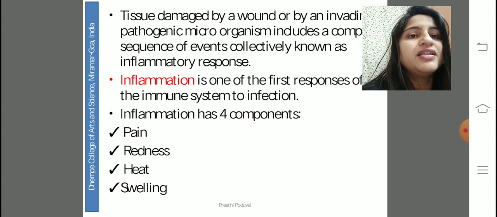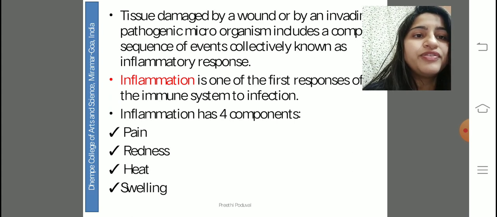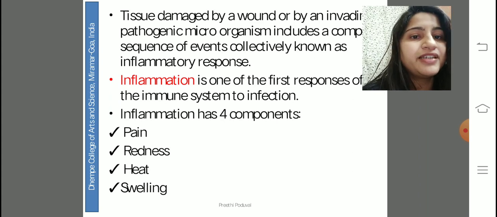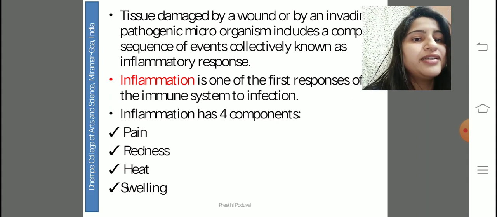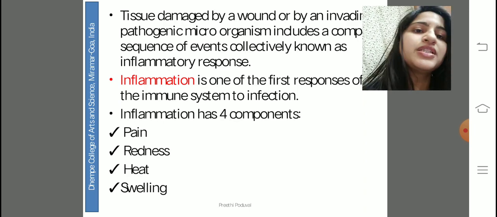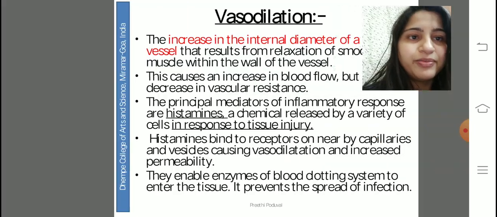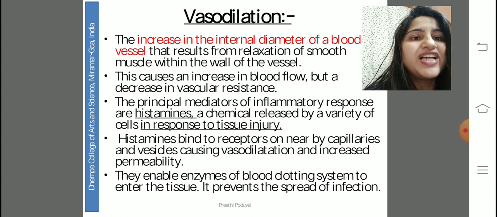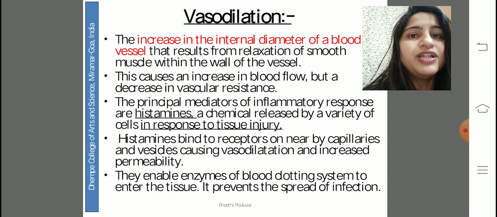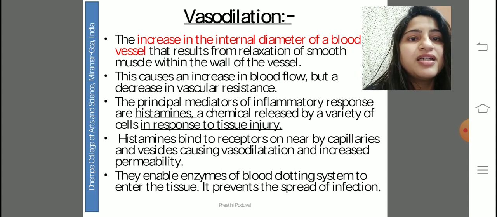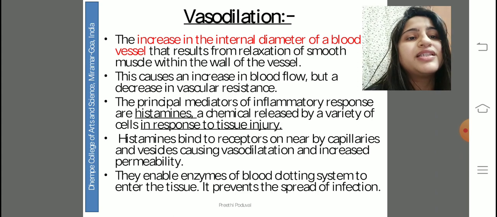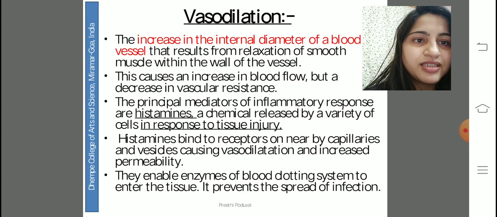Then there is a sequence of events that take place, and there are four components: pain, which is also called dolor, redness, rubor, heat, calor, and swelling, tumor. These are the components of the inflammatory response. Then there's vasodilation, which is nothing but an increase in the internal diameter of the blood vessels. This takes place when there is an increase in blood flow but a decrease in the vascular resistance.